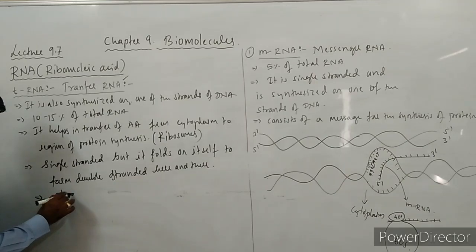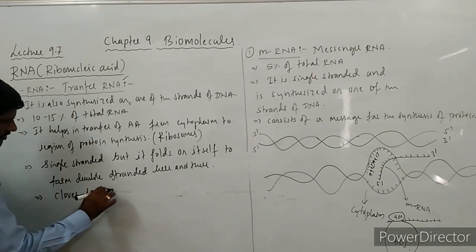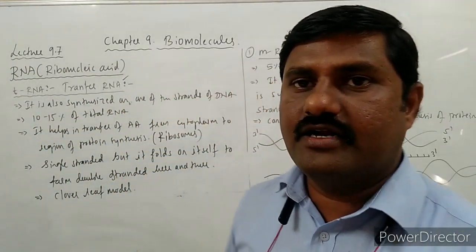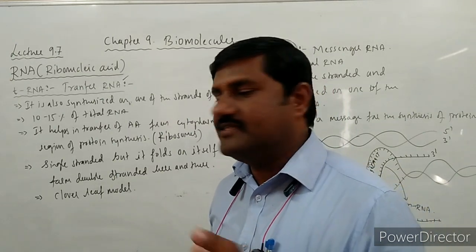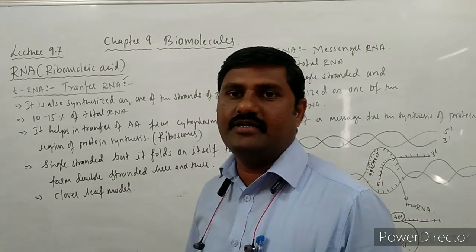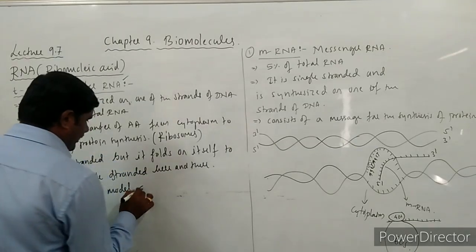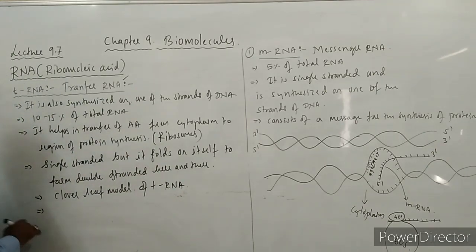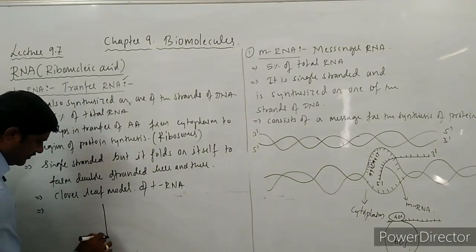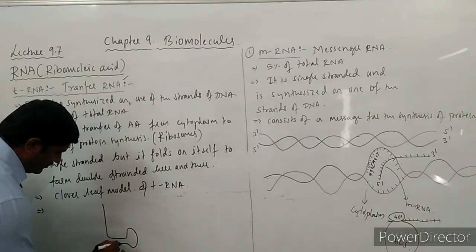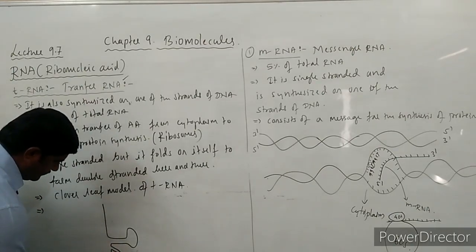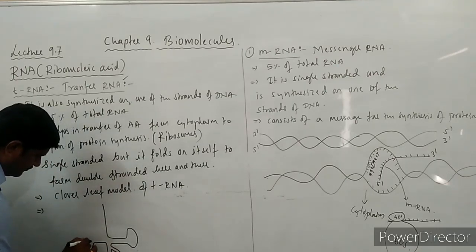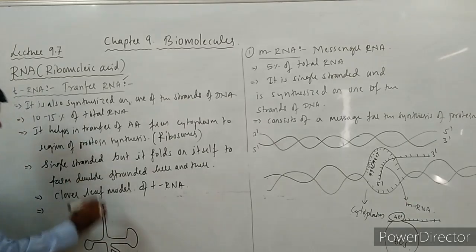And this tRNA has a clover leaf model. It looks like a clover leaf, or a leaf of the clove plant, hence it is said to be the clover leaf model of tRNA. As you are seeing there, this is the structure of tRNA.